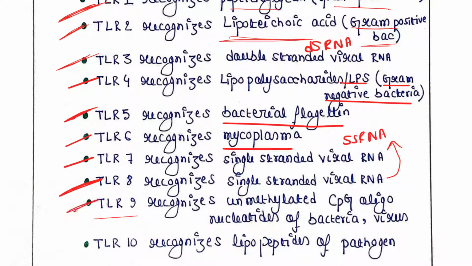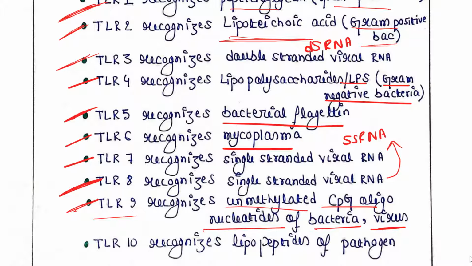TLR9 can recognize unmethylated CpG oligonucleotides of bacteria and virus. So we know that bacterial and viral nucleotides are not methylated like ours. Our human DNA is methylated, and methylation occurs on C and G. But in bacteria and viruses, their C and G nucleotides are not at all methylated.